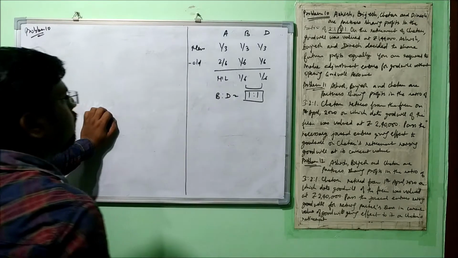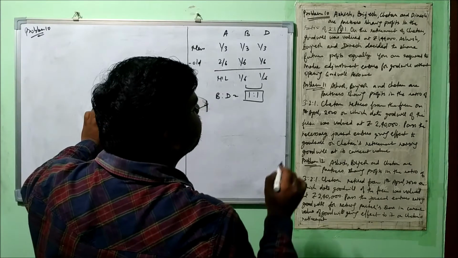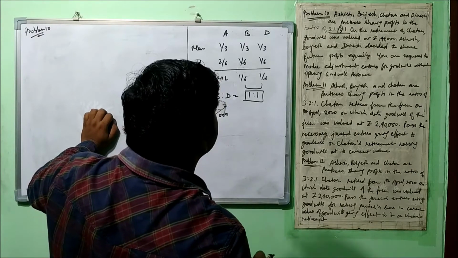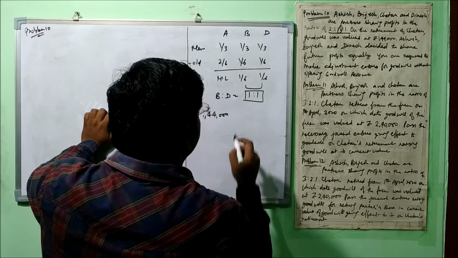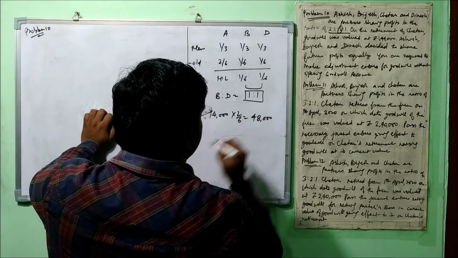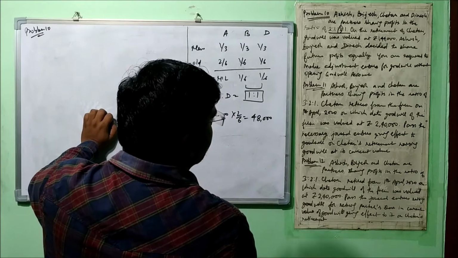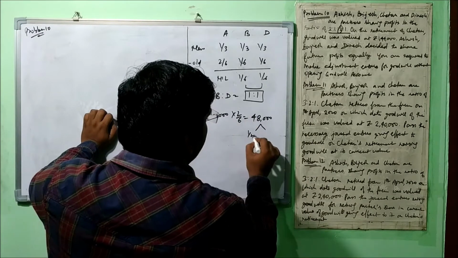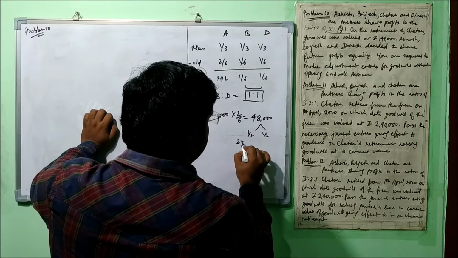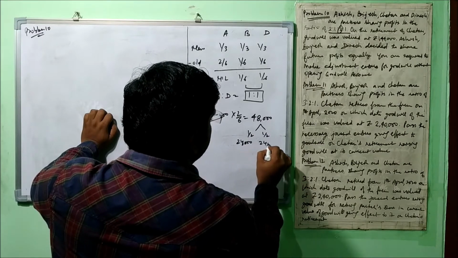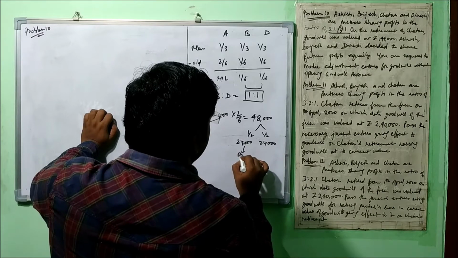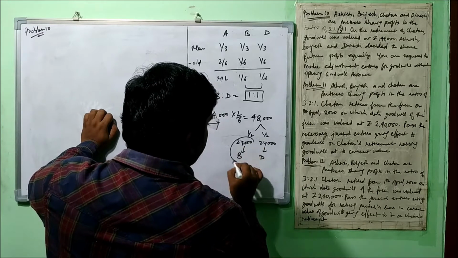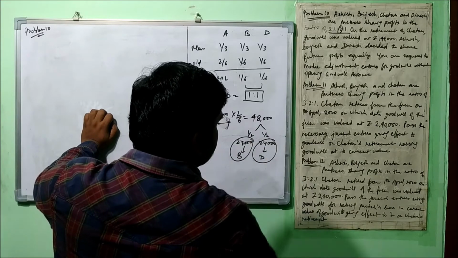Okay. And what is the share of Goodwill? 1,44,000 is the total value of the Goodwill. We'll have to see the retiring partner's share. That is 2/6, that is 48,000. Right? So this 48,000 will be divided in two parts, 1/2 and 1/2. That is 24,000 each. That will go to Brijesh and that will go to Dinesh. Means that will be borne by Brijesh and that will be borne by Dinesh.